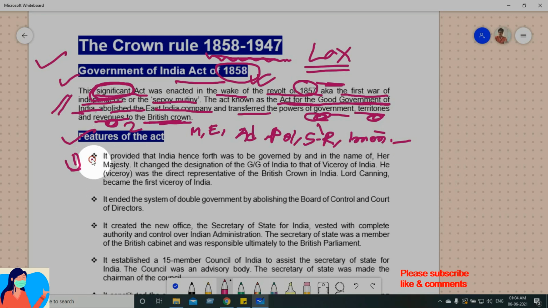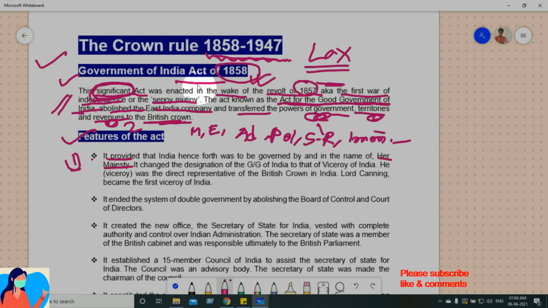It provided, let us see what it provided. It provided that India henceforth was to be governed by and in the name of Her Majesty, okay.